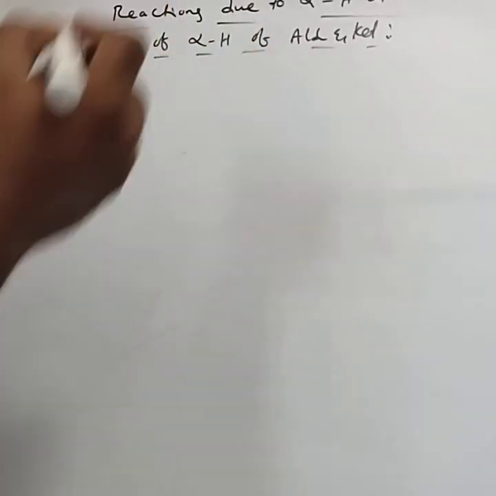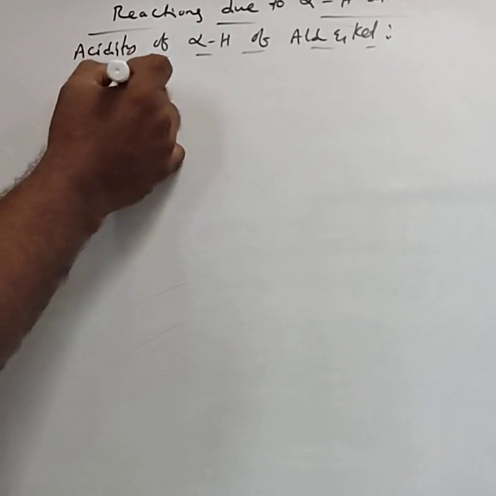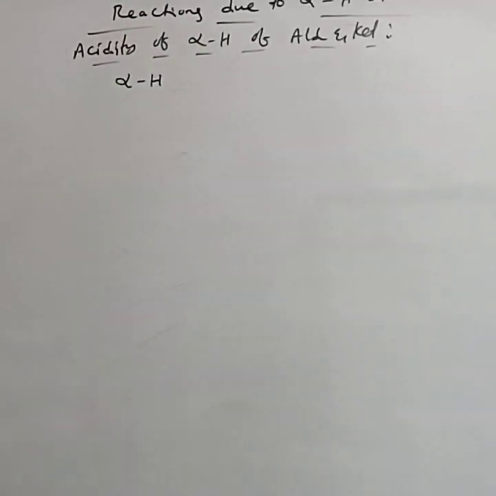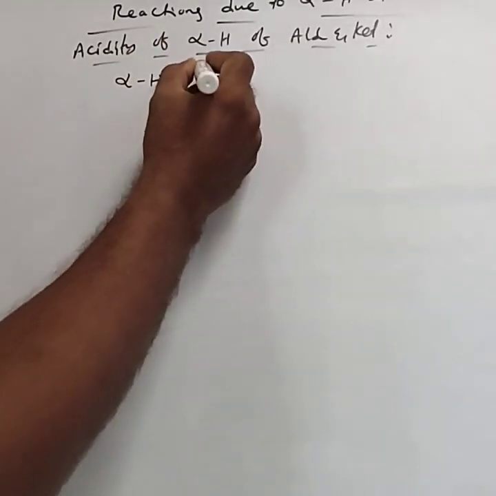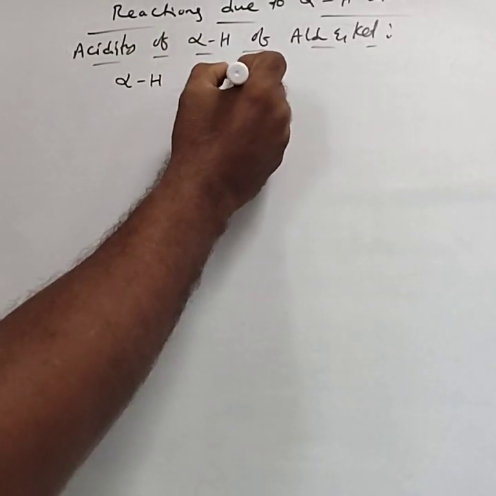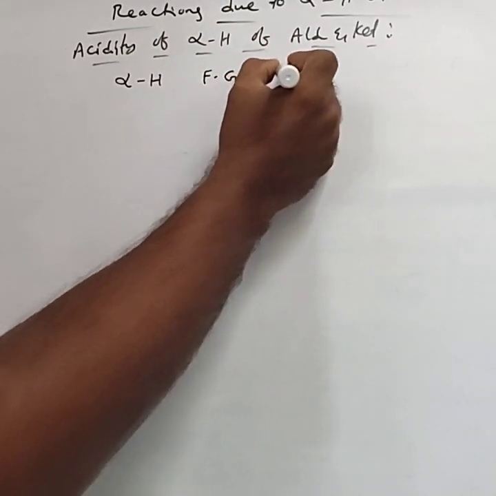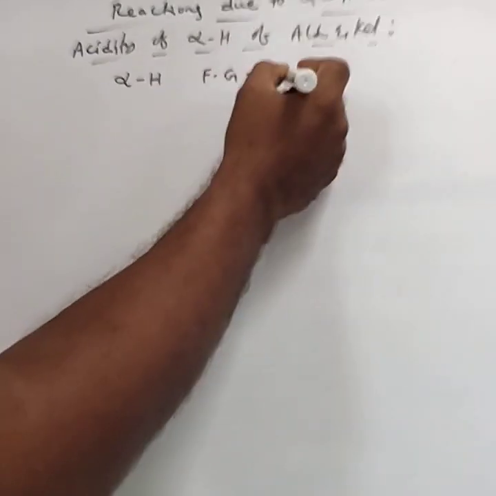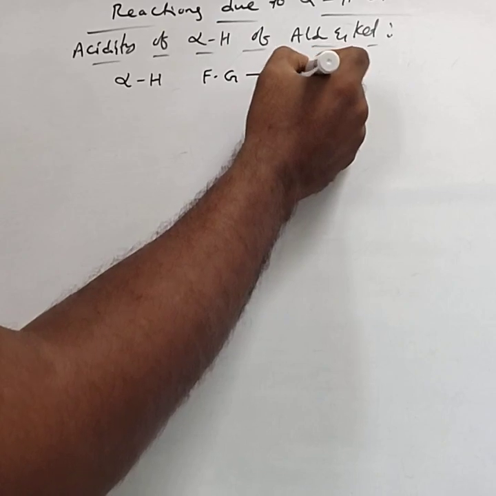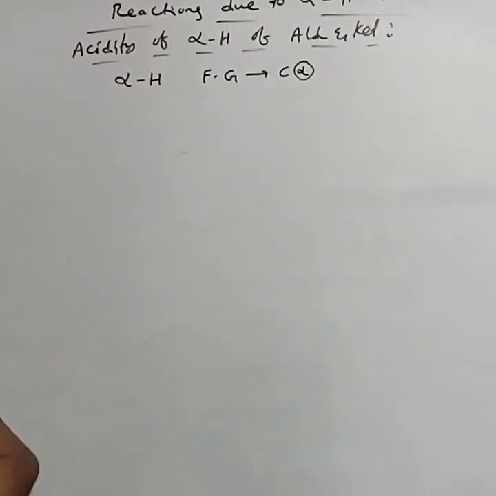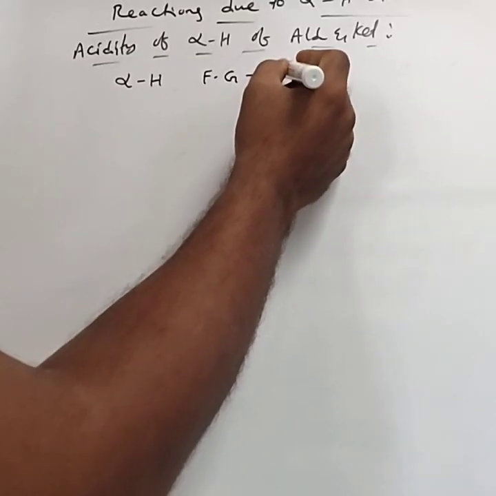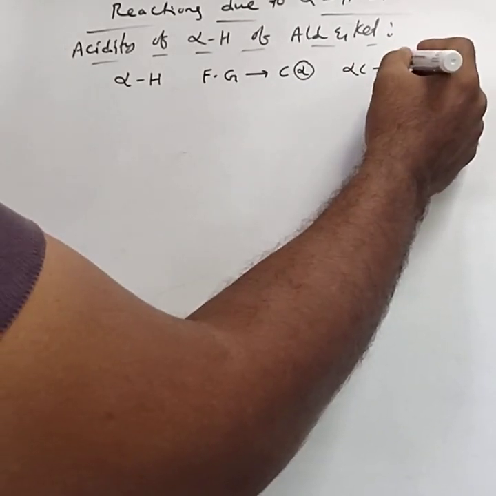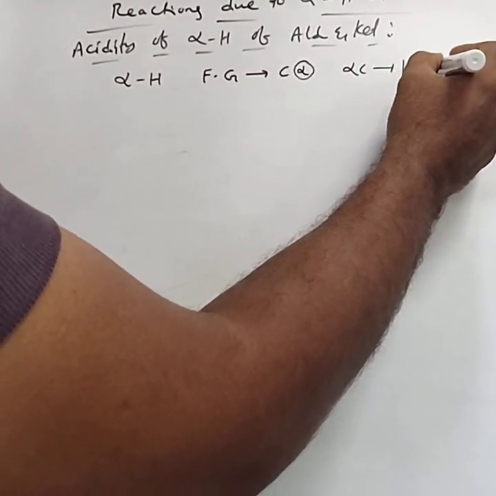Before going to this concept, first you have to know the meaning of alpha hydrogen. Alpha hydrogen means any functional group bonded carbon. Functional group bonded carbon is called alpha carbon. Alpha carbon having hydrogens.